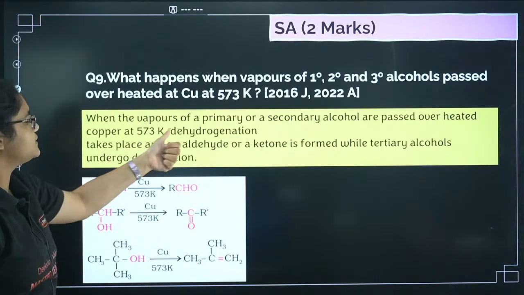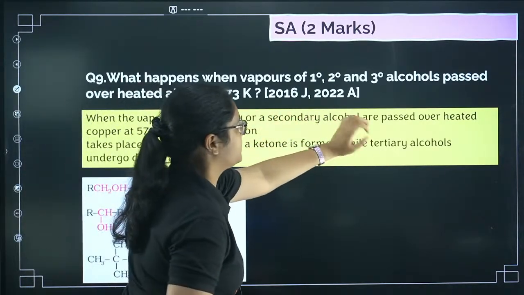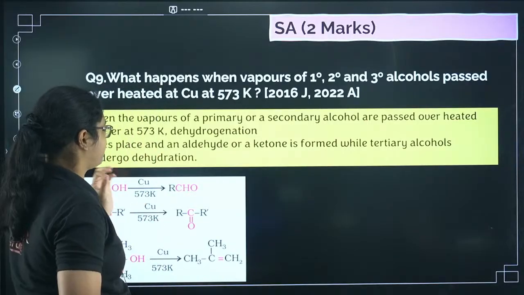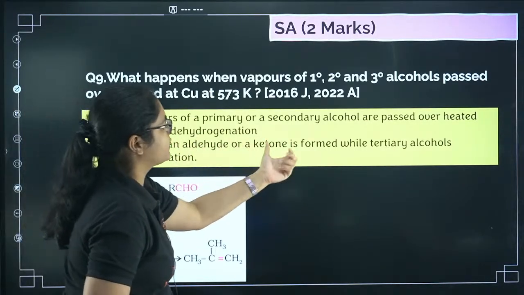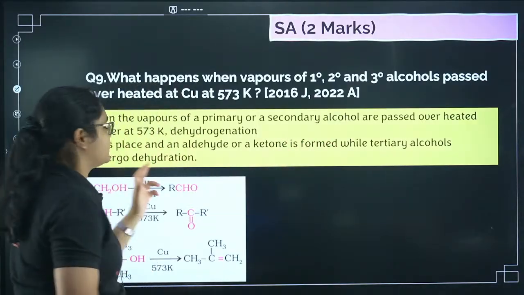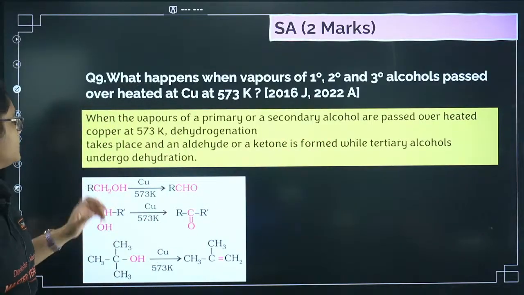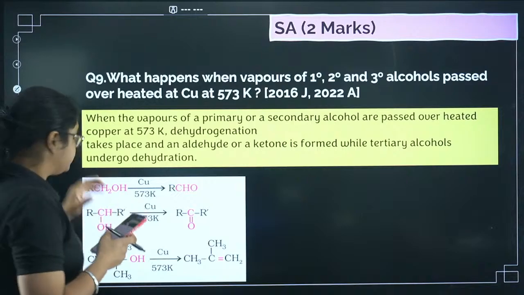Okay, when the vapors of primary or secondary or tertiary alcohols are passed over heated copper at 573 Kelvin, dehydrogenation takes place and an aldehyde or a ketone is formed, while tertiary alcohols undergo dehydration. Okay, clear this one? Yes, very good.